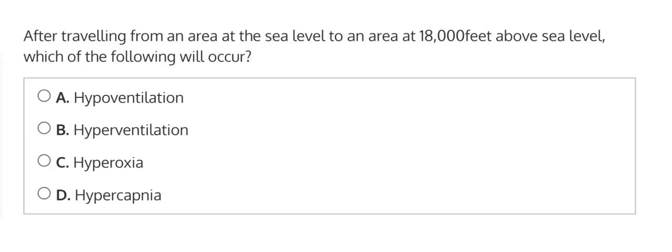After traveling from an area at sea level to an area at 18,000 feet above sea level, which of the following would occur? So what this is stating is that, let's say someone's on terrain, they're just living in an area where the grass would be here, this is the land, and that the nearest water would be at sea level. So it's at the same level, as opposed to in a different part of the same country maybe, or somewhere else, where it's higher above sea level.